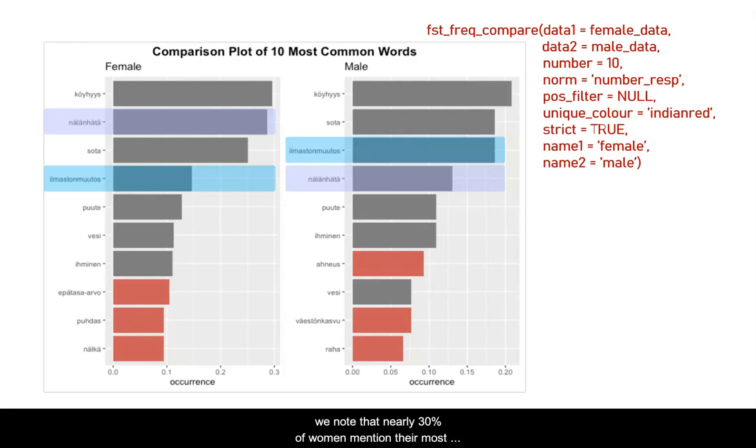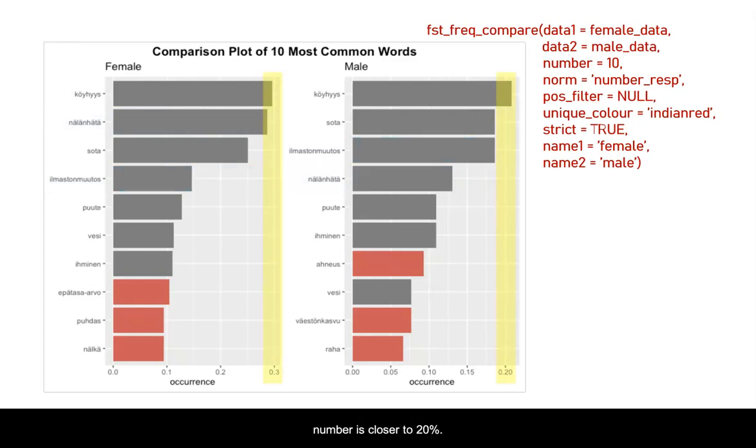Secondly, we note that nearly 30% of women mention their most frequent word, whereas for males, this number is closer to 20%. This could indicate that there is more variation in the response to this question by males. These two findings could prompt further research into whether, for instance, male respondents show more concern about climate change than females within other questions in the remainder of the survey.